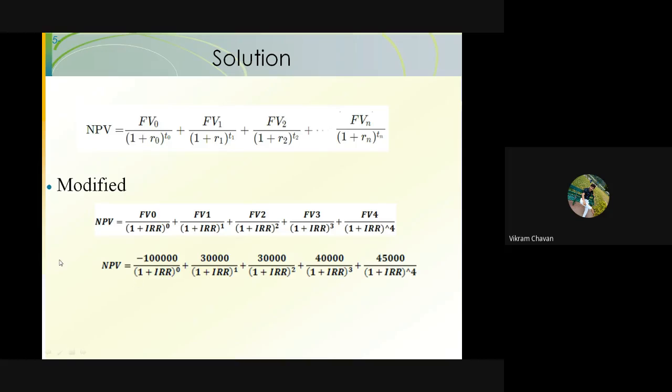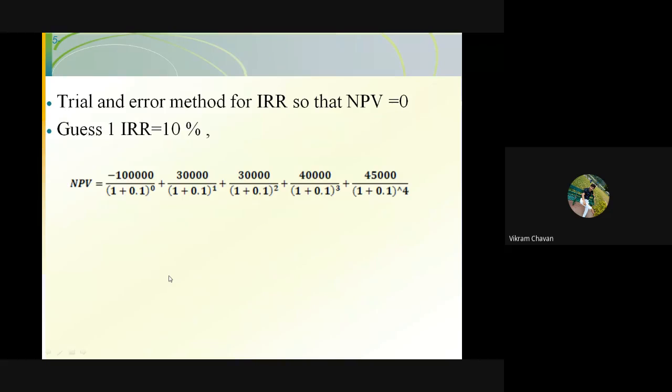So now here we have to guess this particular value. You have to guess any value. Everyone, please guess the first IRR value will be equal to 10%. Guess that IRR is equal to 10% and try to find out the NPV value.